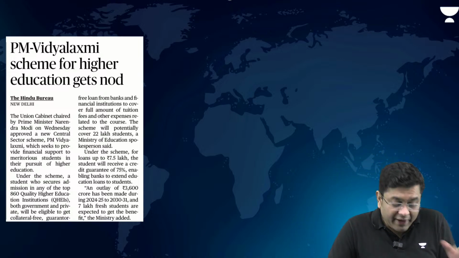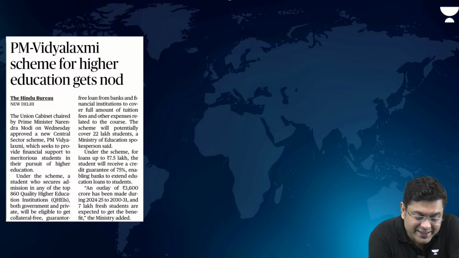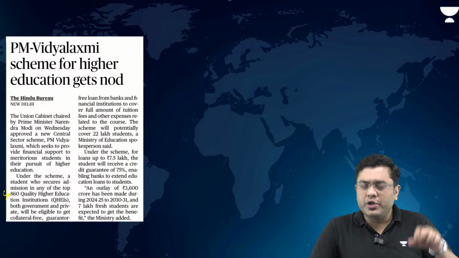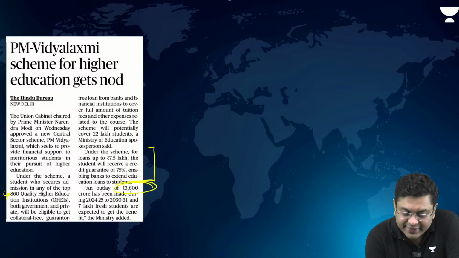The banks will now be able to provide loans, with coverage of almost 860 quality higher educational institutions. Be it public or private, if the institution is amongst those 860, it will be included and the students will be eligible, enabling banks to extend the loans. An outlay of 3,600 crores has been made from 2024-25 to 2030-31.